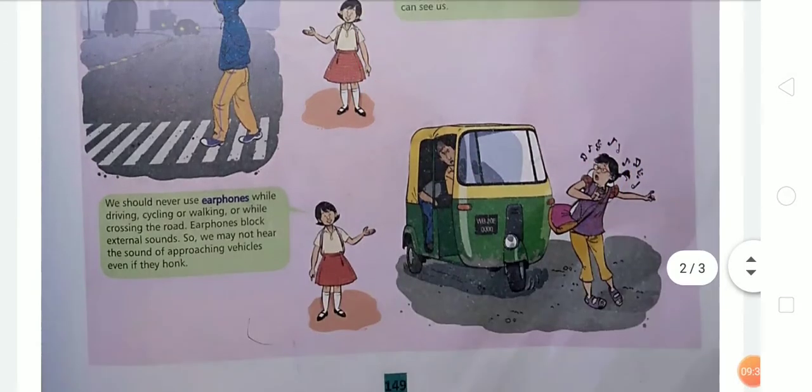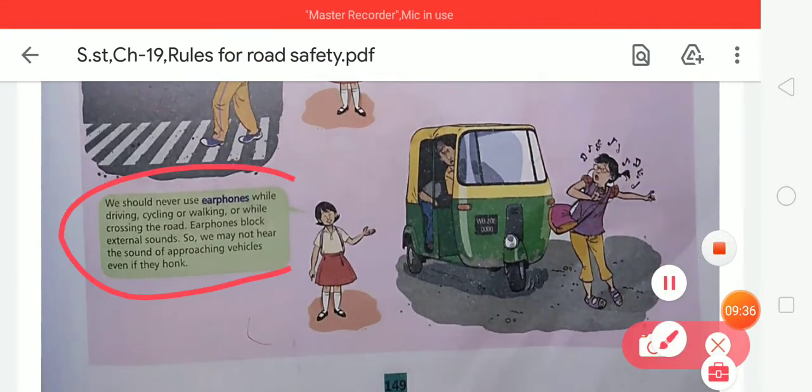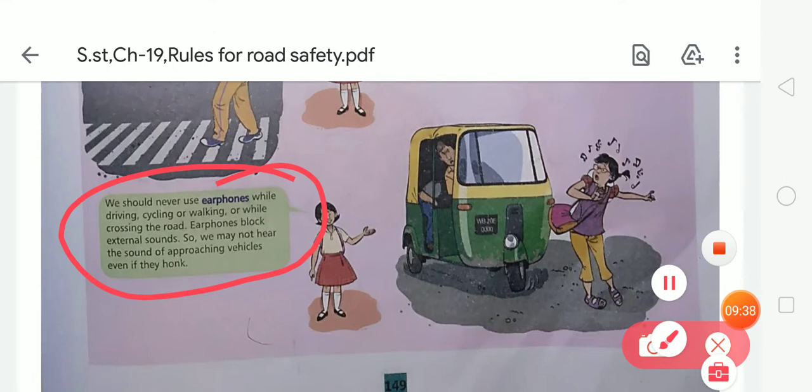Now look at the next. We should never use earphones while driving, cycling or walking, or while crossing the road. Earphones block external sound, so we may not hear the sound of an approaching vehicle even if it honks.